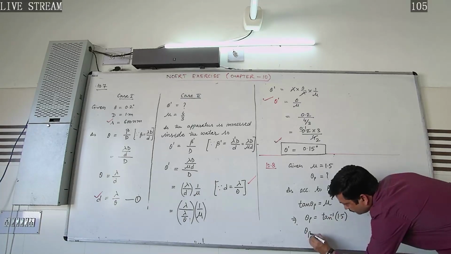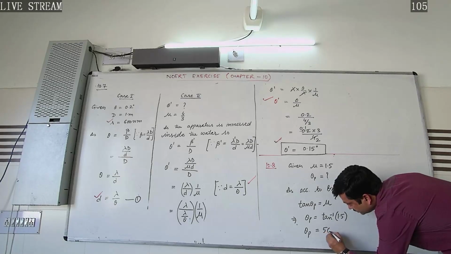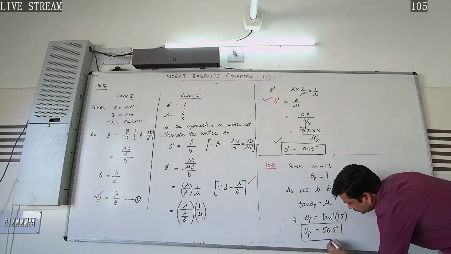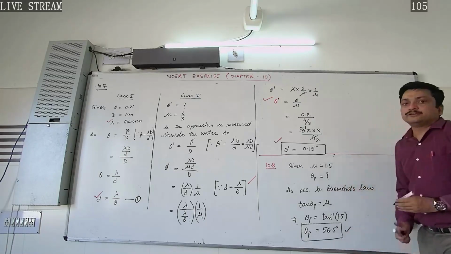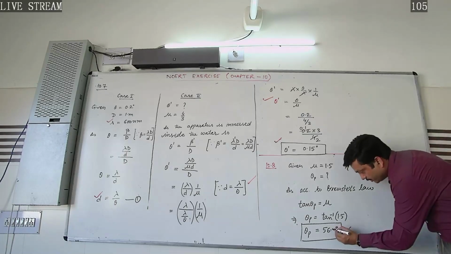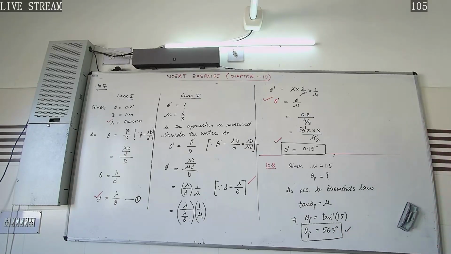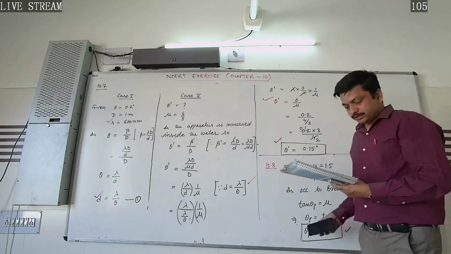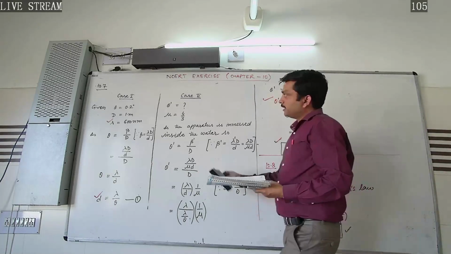We get theta p is equal to 56.3 degree after calculating or seeing its value in the natural tangents. So this will be the required answer for 10.8. Let's move to the next question. We are now in the 10.9 exercise.